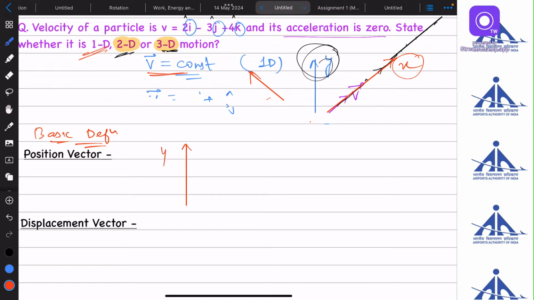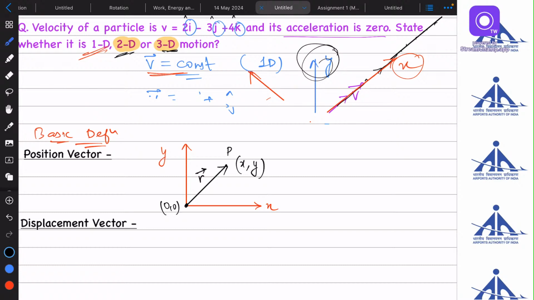Again, I am drawing a y-axis, x-axis, and there is a point lying on this plane. Okay. So in the geometry, you have studied that this point can be addressed as x comma y. Now, if I draw a vector from origin to that point P, origin is this one, 0, comma 0. If I draw a vector from the origin to point P, then this vector will show me the position vector of that body.